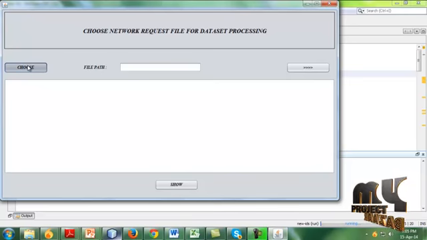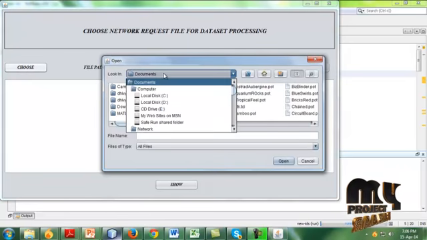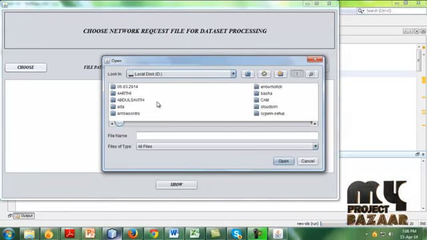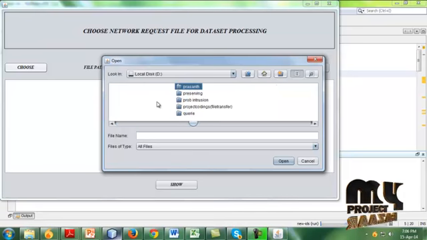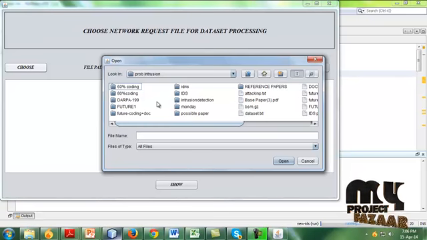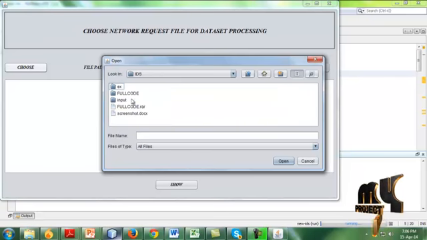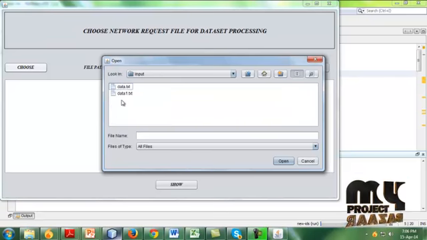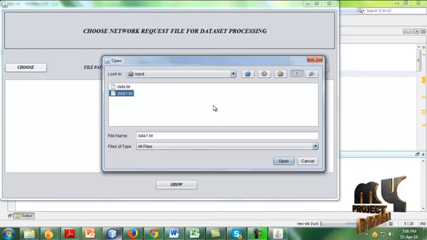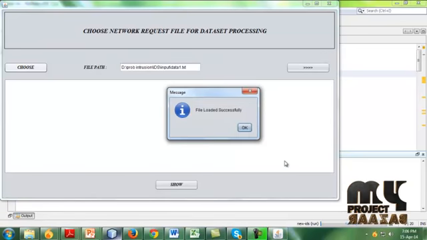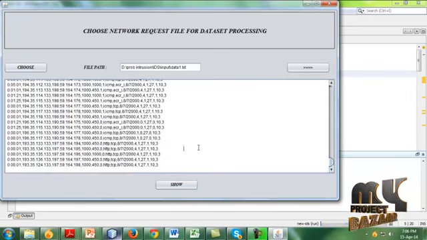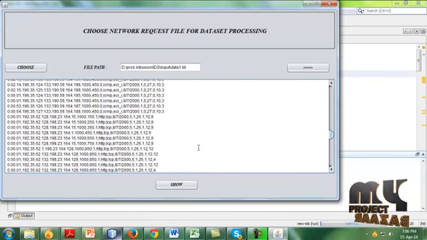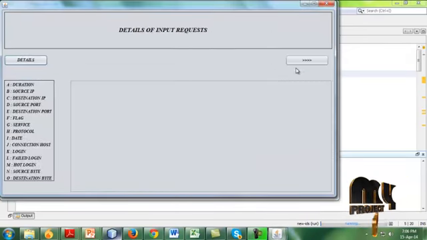Here we choose a particular file from a certain location to start our process. The file should be loaded, and the loaded file is shown to the user. Then we click the next button.